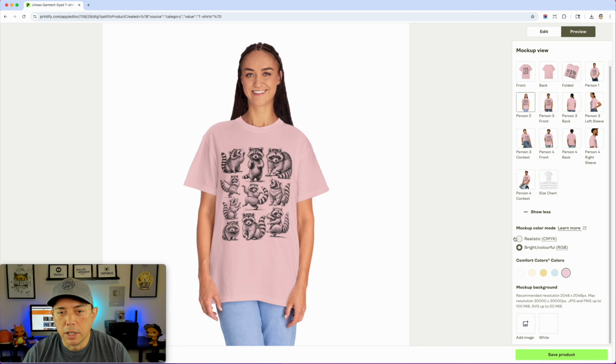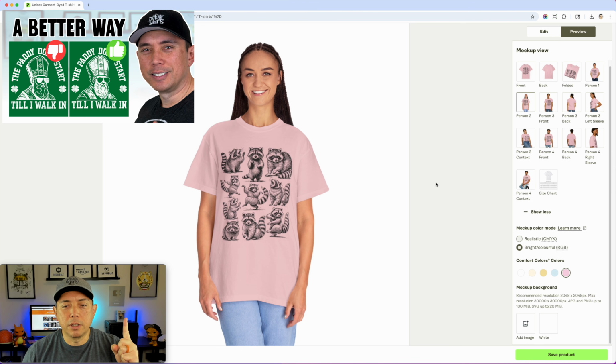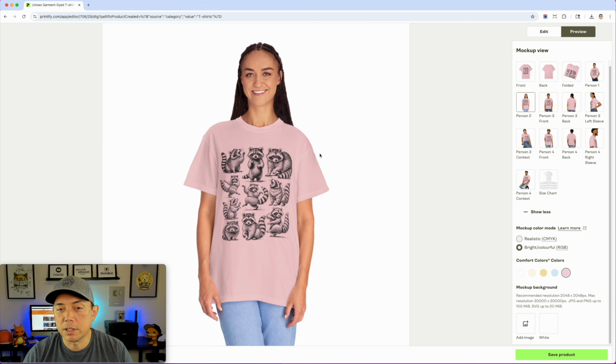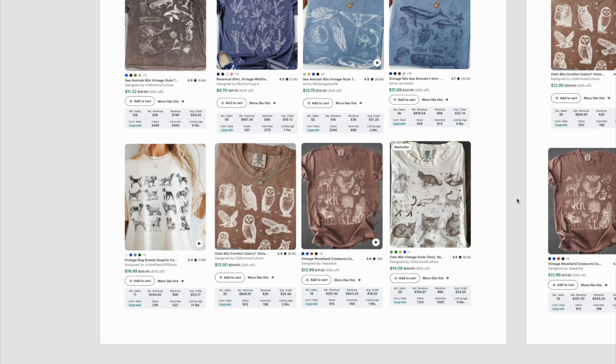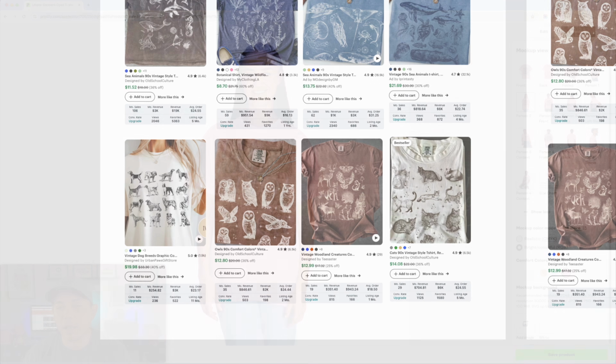And blossom. Now, if you're going to reverse these, you're going to have to do my reverse technique on it. I'll put that video up here, and then put it on like the darker colors. But this isn't going to look good. The dark colored ones aren't going to look good on the dark one. But we did see that dark and light ones sell on Etsy, so you might want to play around with that. So there you go.